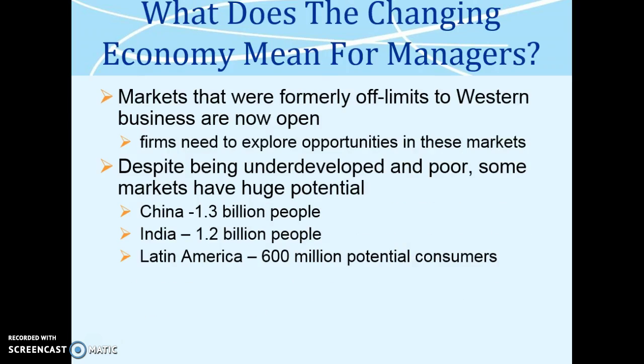What does the changing economy mean for managers? Markets that were formerly off limits to Western business are now open. Firms need to explore opportunities in these markets. Despite being underdeveloped and poor, some markets have huge potential. China, 1.3 billion people, India, 1.2 billion people, Latin America, 600 million potential consumers.